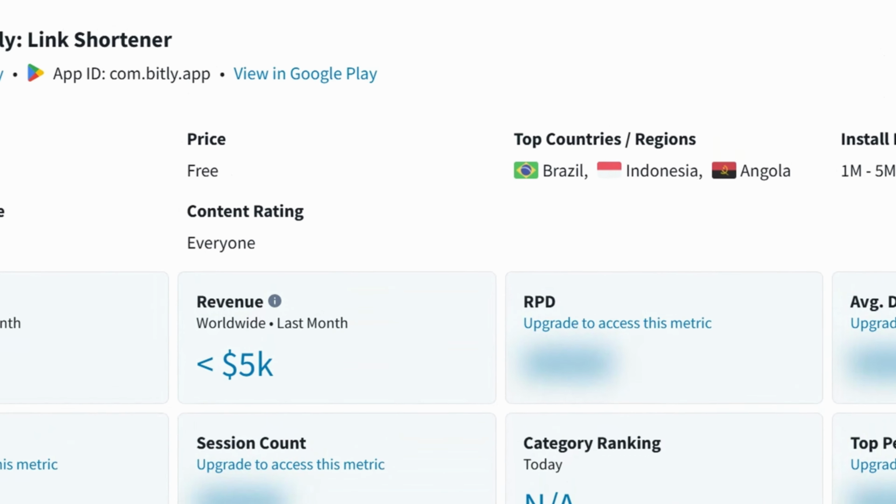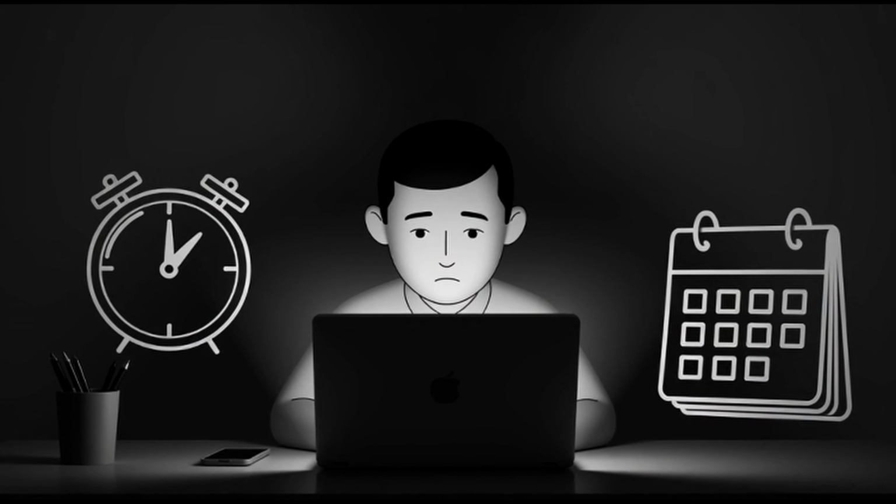You can dig into search data, look at demand, and spot patterns. But the truth is, that kind of research takes hours. And in today's fast-moving world, every minute matters. Ideas move fast. Instead of spending hours researching, I made the AI do it for me.